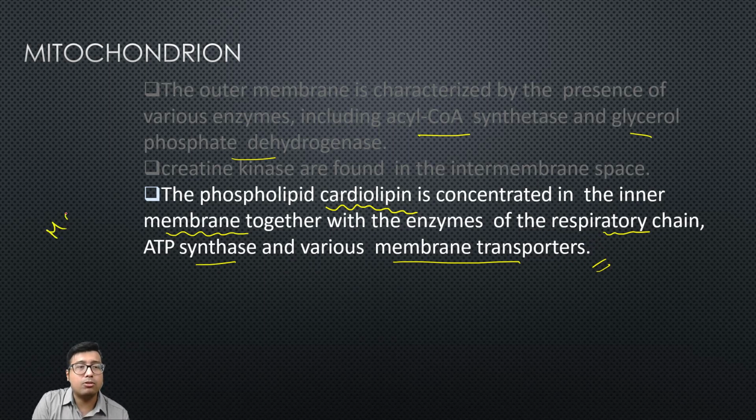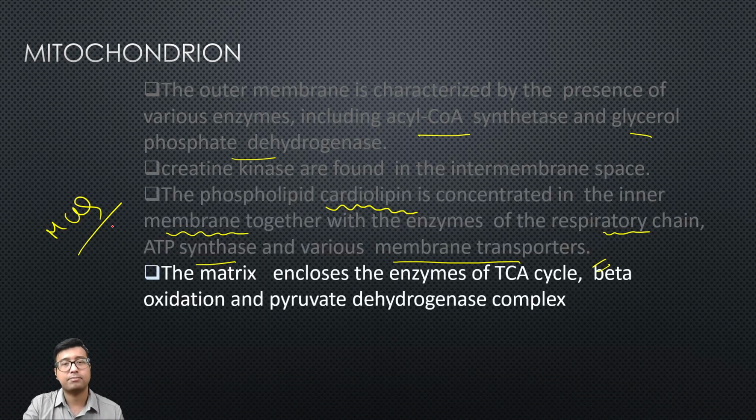Number one, this is an MCQ question. Many options will be given and you need to mark cardiolipin. And if the mitochondria comes as a short note, you need to mention all these points: outer membrane permeable, inner membrane selectively permeable, and the enzymes that are present in outer membrane, the intermembrane space, as well as cardiolipin, which is present in the inner membrane together with the enzymes of respiratory chain and ATP synthase.